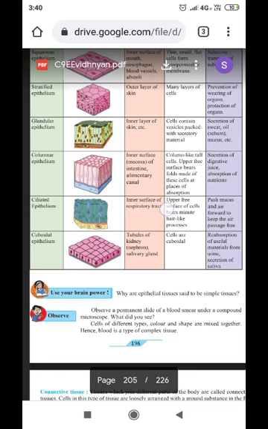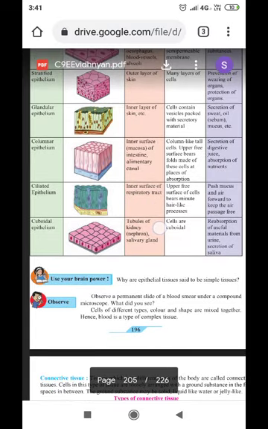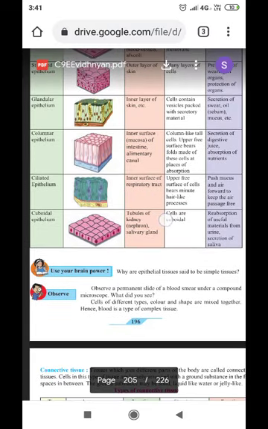As it forms the outer layer of the skin, definitely the main function is prevention of wear and tear of the organs. If any damage or injury is caused to the skin or internal organs, the repairing of it is done with the help of stratified epithelium, and therefore the main function is protection of the organ.